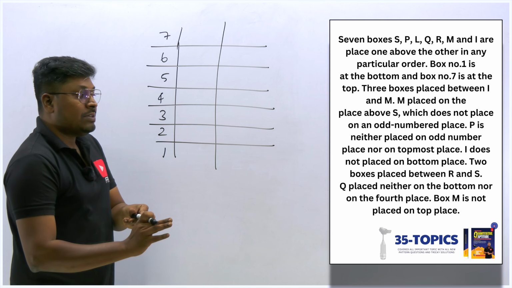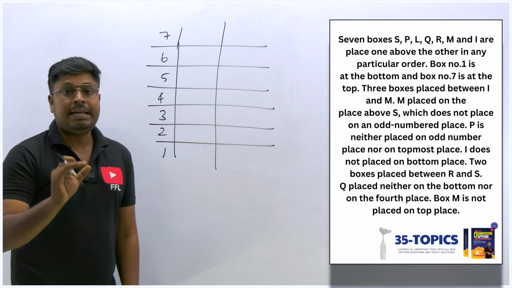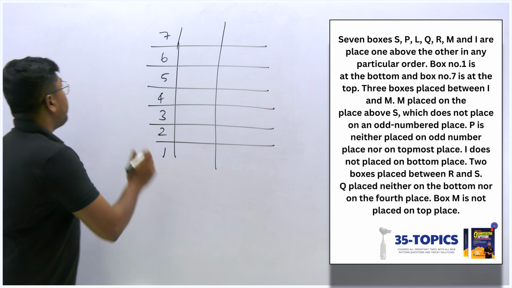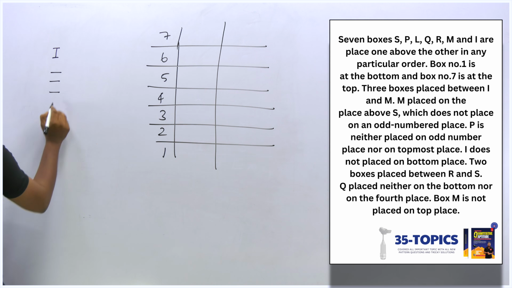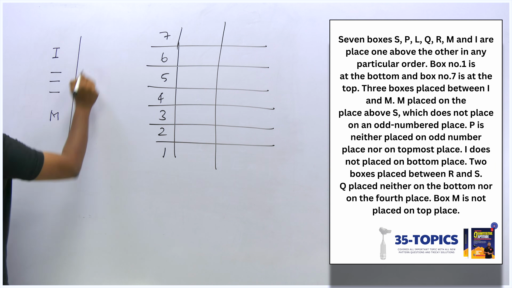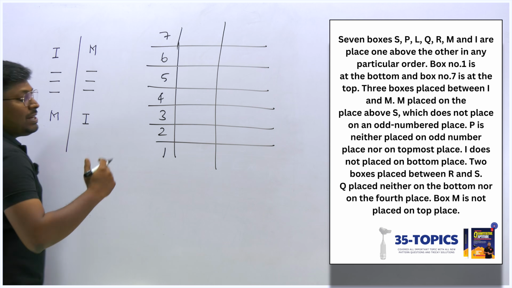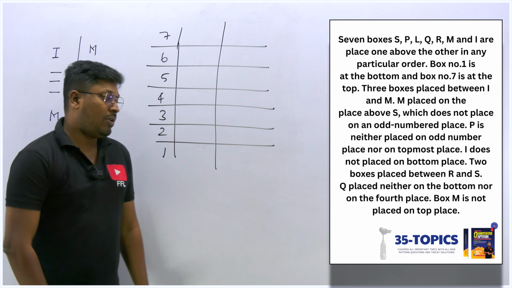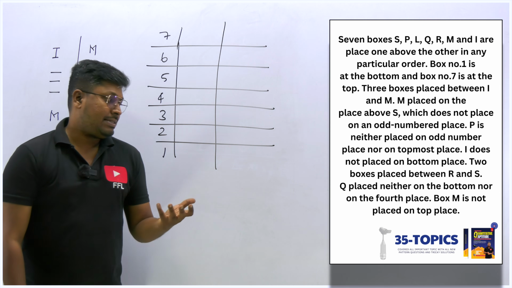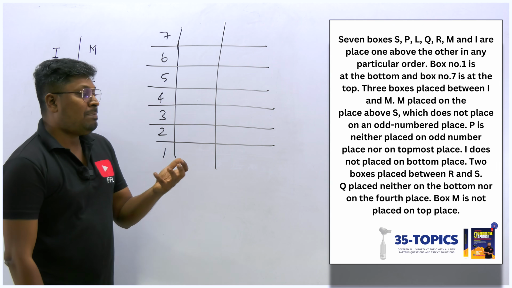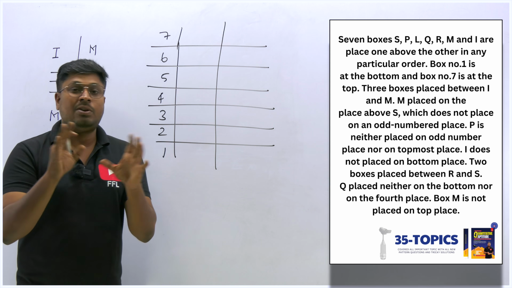So now let me move on to the first clue they have given. 3 boxes are placed between I and M. So between I and M there is a gap of 3 boxes. So I, 1, 2, 3 and M is one possible chance, or else M, 1, 2, 3 and I. So next, M is placed above S, which is not placed on an odd number floor. That means the box S is not placed on an odd number.